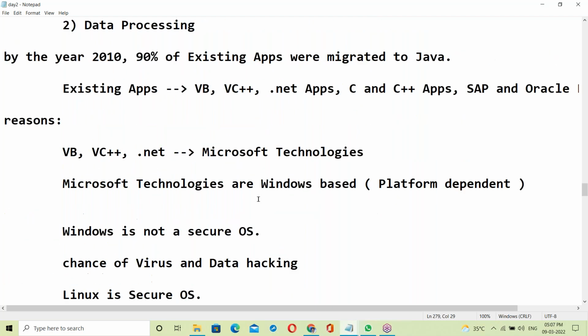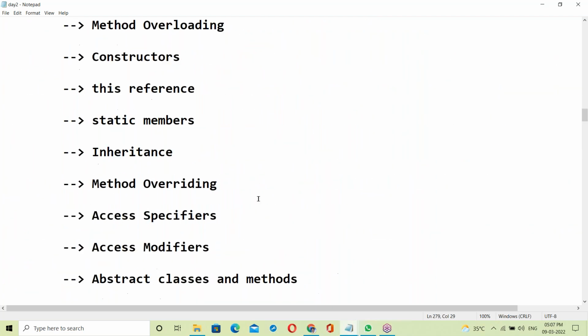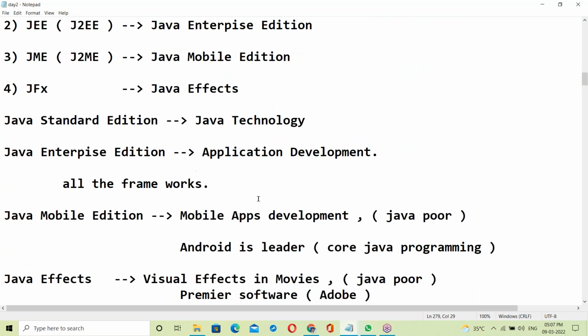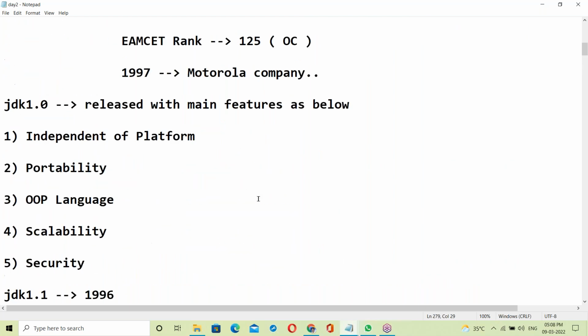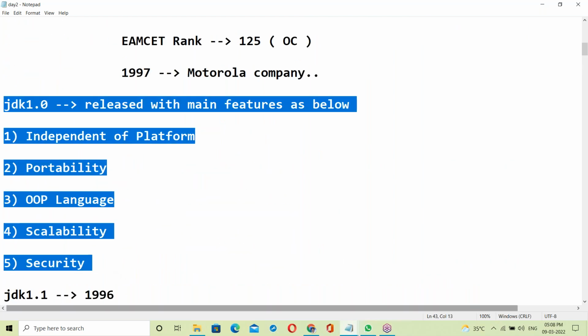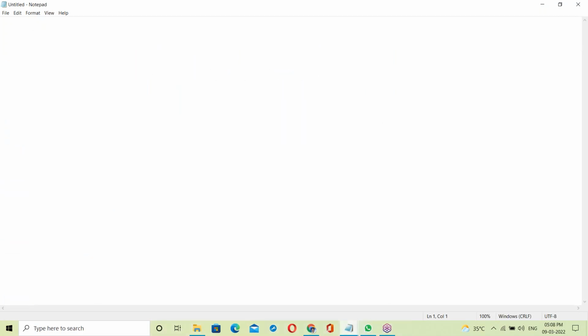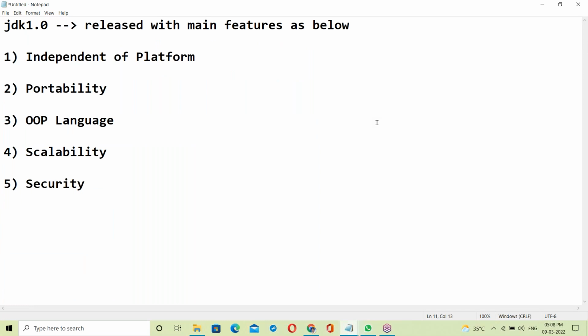Yes, next, today's topic is Java features. Let us start with Java features. See JDK 1.0.